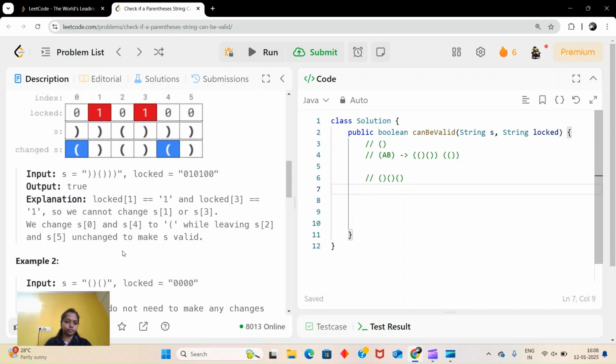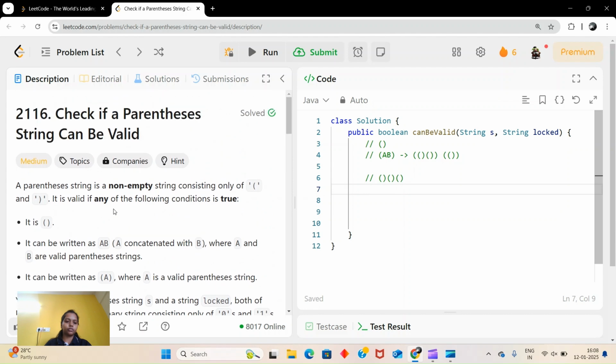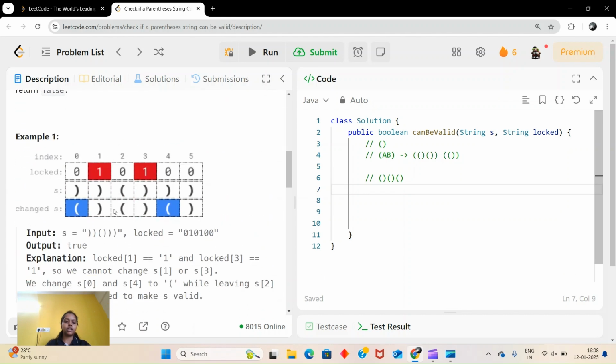Here you can see nothing is locked, but we don't have to change anything, right? Because it is already valid. So we have to solve this question, and we are going to use a stack to solve it.